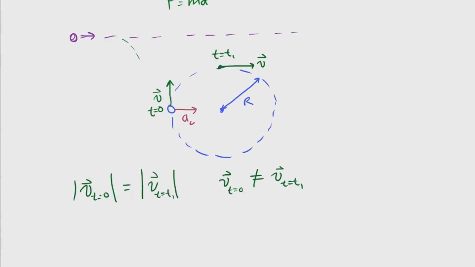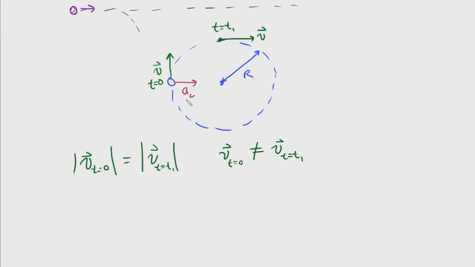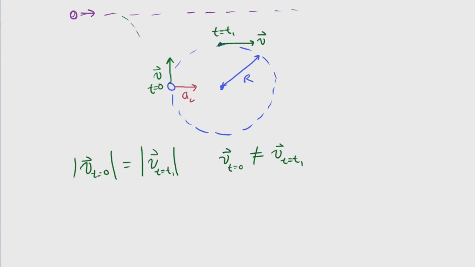So the key point, again, the key point is to recognize if there is just a directional change in the velocity vector, there must be some sort of acceleration. And it's usually just centripetal acceleration. So actually, this is just a special case, this circle right here, because this is just an ideal circle. This is a very special case.